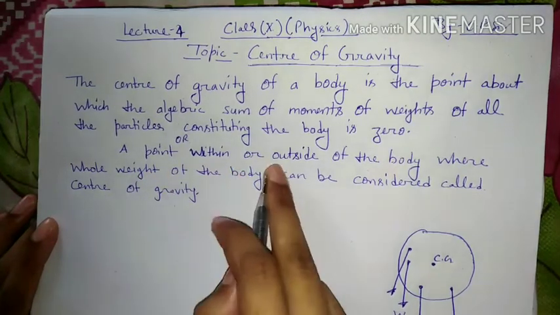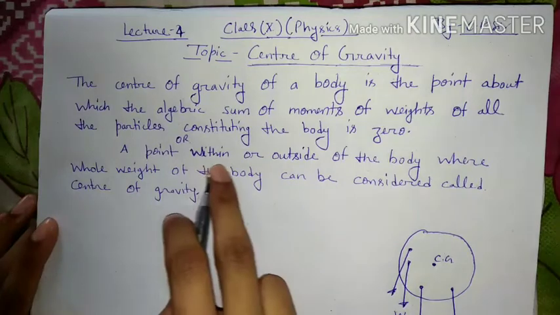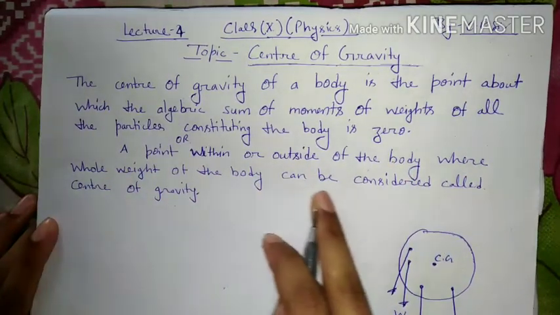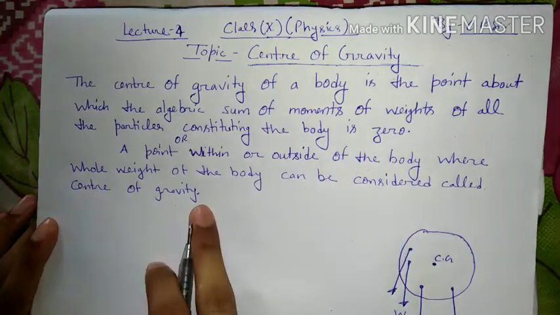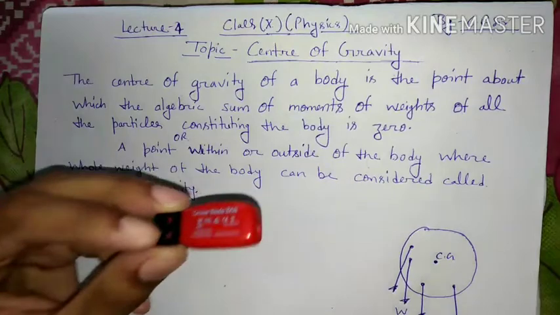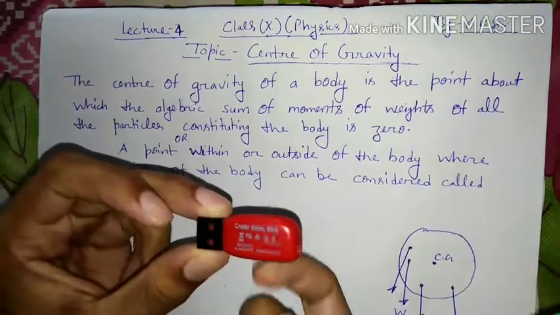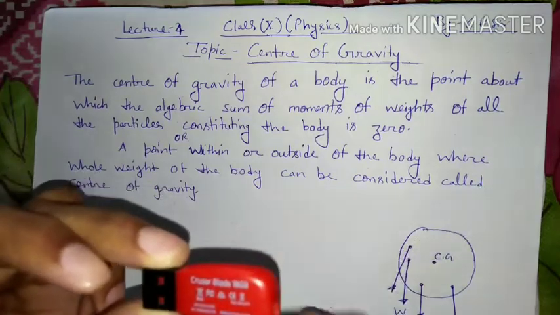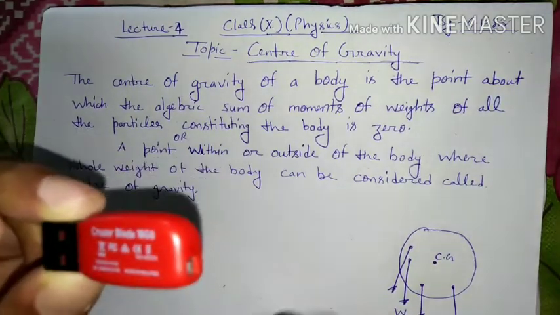We can also define it as a point within or outside of the body where the whole weight of the body can be considered, called the center of gravity. For example, suppose we have a pen drive, and we have to hold it on the sharp edge of a pin or pen.